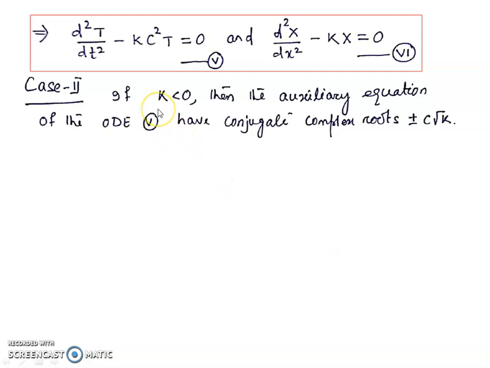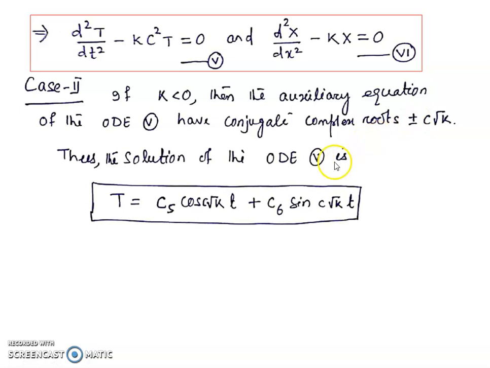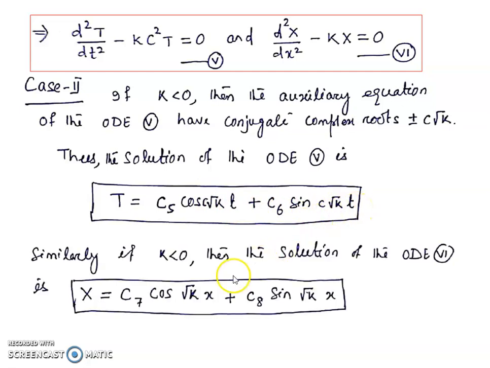In case 2, if k is a negative number, that means k less than 0, then the auxiliary equation of the ordinary differential equation 5 has conjugate complex roots plus or minus c root k. Thus the solution for the ordinary differential equation 5, if k is negative, is T is equal to c5 cos c root k t plus c6 sin c root k t. Similarly, the solution of the ordinary differential equation 6 is X is equal to c7 cos root k x plus c8 sin root k x.